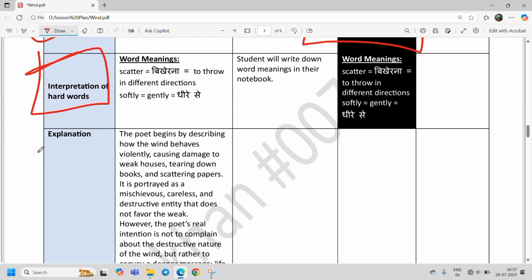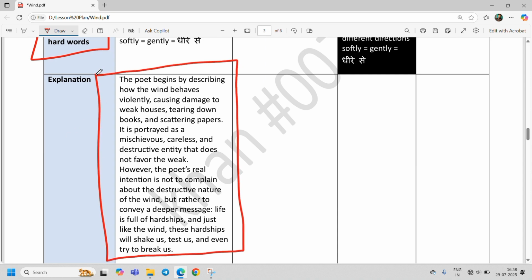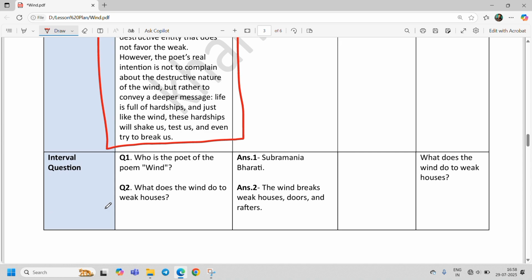Okay, after writing the meaning, we come to the explanation. Explanation is the important part of the lesson plan. Here, the explanation may be in concise form, but when you go for teaching, you give examples, you relate it with relevant circumstances, so it may take more time. Okay, so this is the explanation for this chapter.